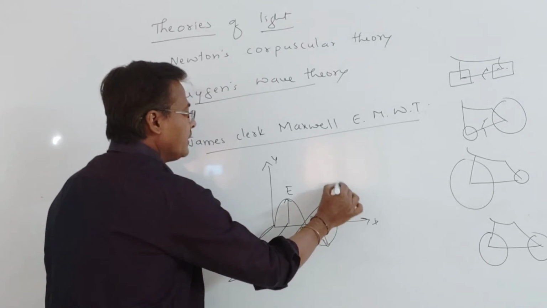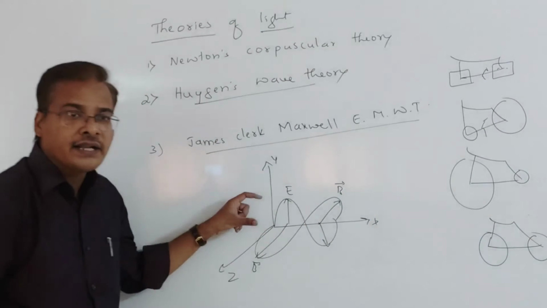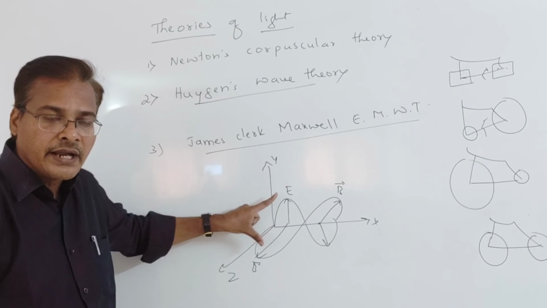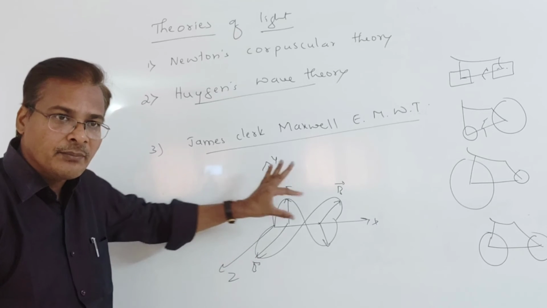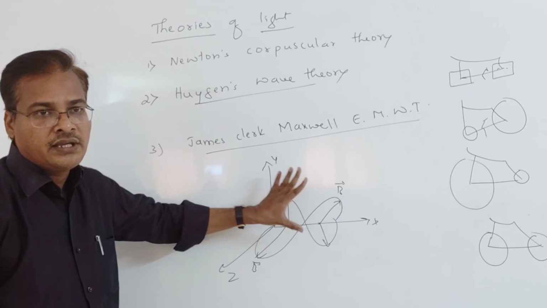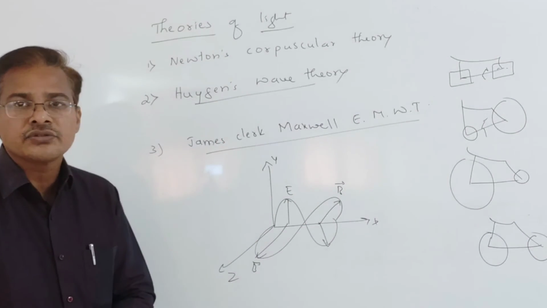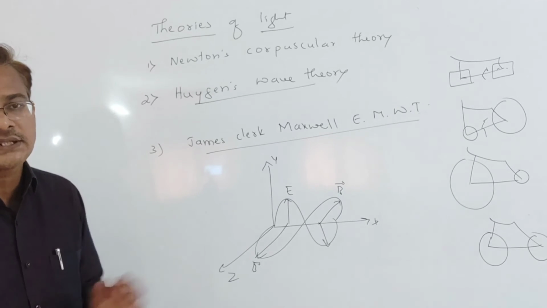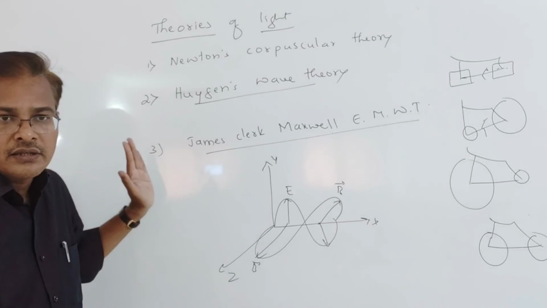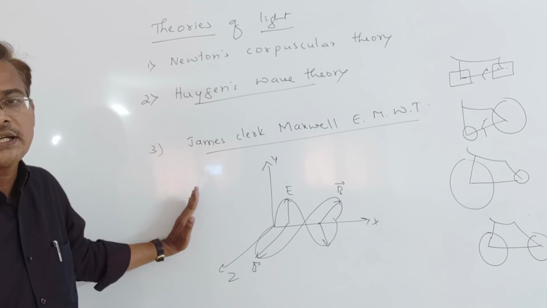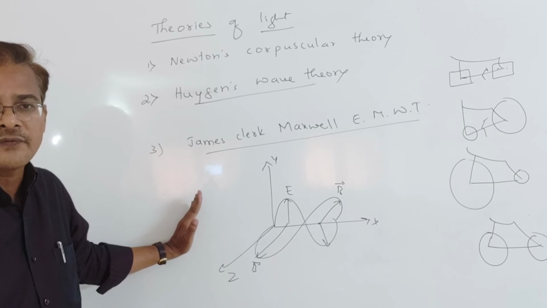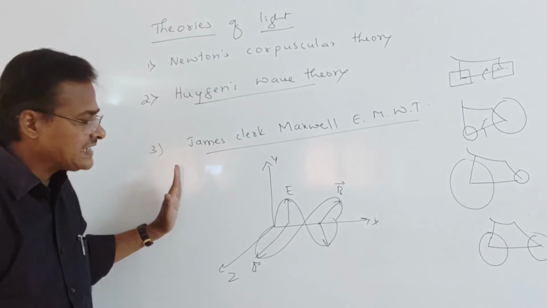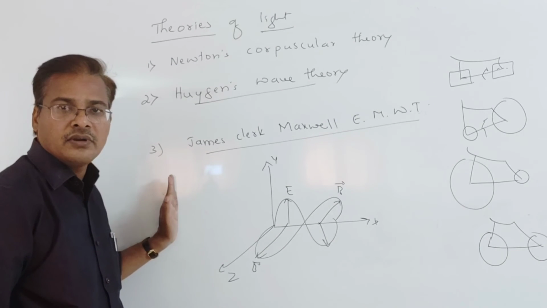So he is saying that they vibrate simultaneously: when the electric field is at maximum, the magnetic field is also at maximum, and both are at minimum at the same time. Using this theory he clearly understood polarization. But some things he could not explain, like the Compton effect, the photoelectric effect of light, and the Raman effect.